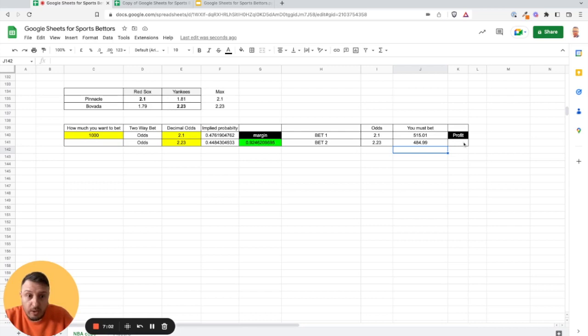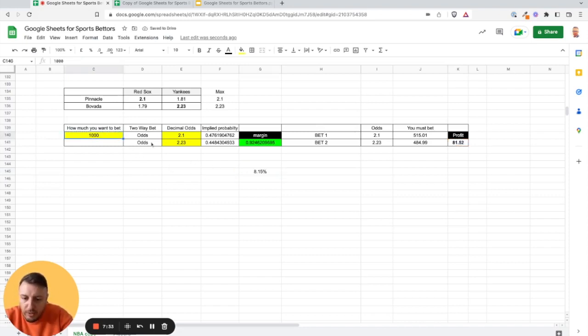So we also want to see what profit we will make, and this is how you do it. You take the amount you want to bet, divide by the margin, subtract the amount, and you make a profit of 81.52. So this is what ROI is. This divided by the amount you want to bet is 8.15.